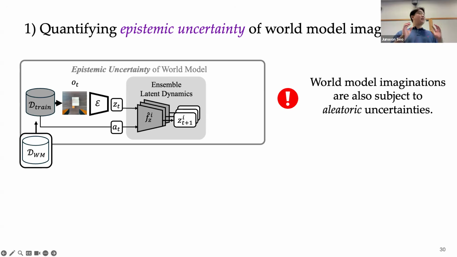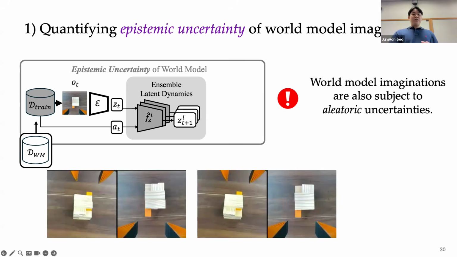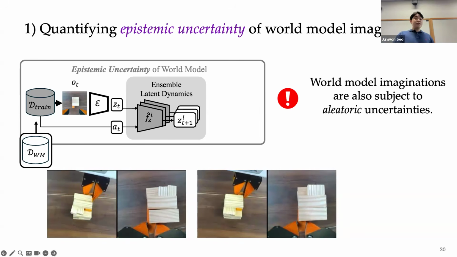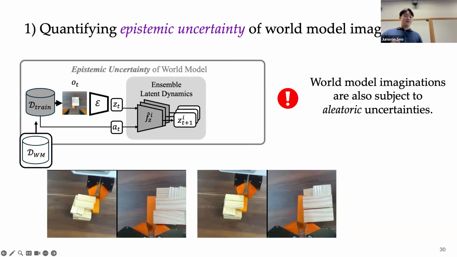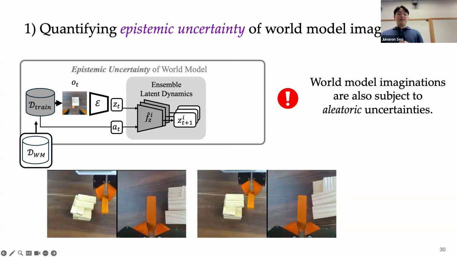However, we specifically want to capture epistemic uncertainty, which comes from a lack of knowledge of the world model, rather than aleatoric uncertainty, which reflects inherent stochasticity in the world. So world model predictions can still contain aleatoric uncertainty in this case, especially if they are operating in image space and they have complicated contact dynamics. For example, consider these two scenarios in which the robot removes the orange block in the tower in the same direction. The resulting features are slightly different, which means they are uncertain, but likely because of inherent randomness in the block dynamics, not epistemic uncertainty, which comes from limited knowledge.